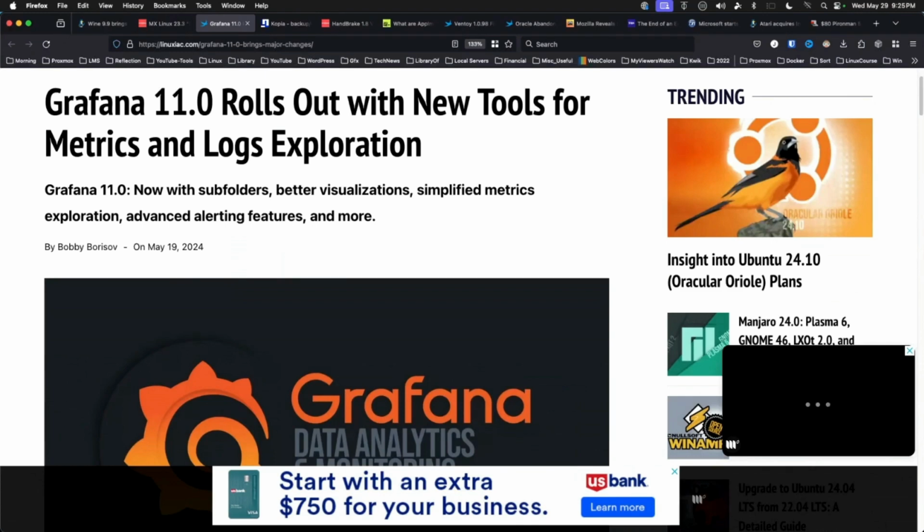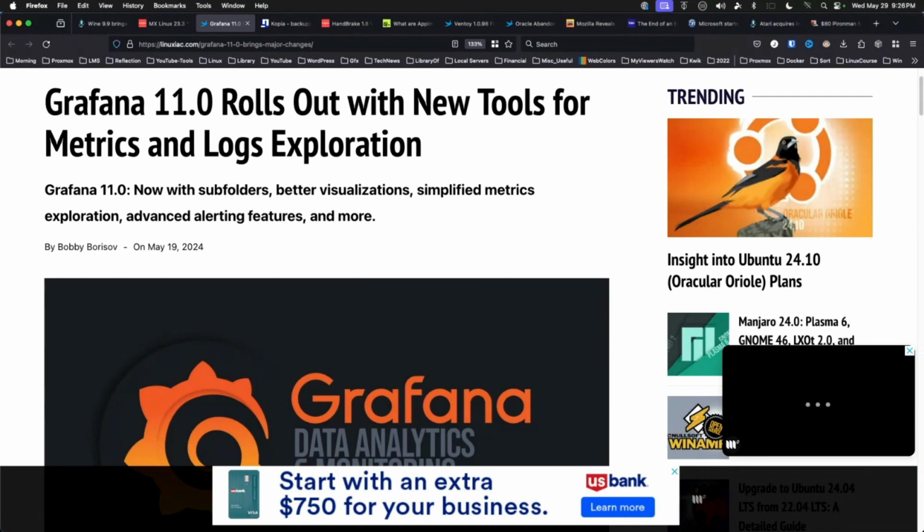Grafana 11.0 brings new tools for metrics and log exploration. Some highlights: introduction of Explore Metrics and Explore Logs, which brings query-less browsing. New scenes-powered dashboards are available in public preview. General availability of subfolders in all Grafana editions.